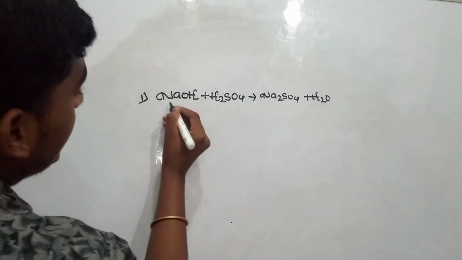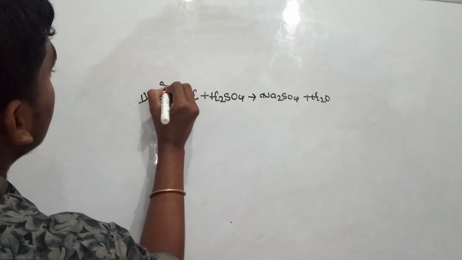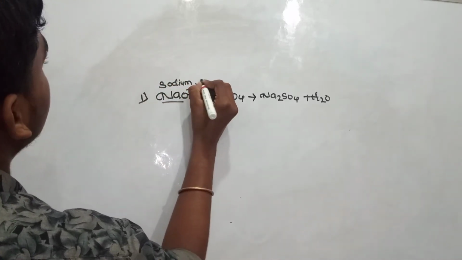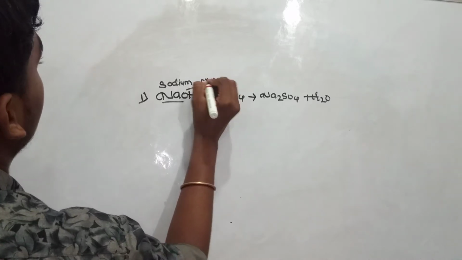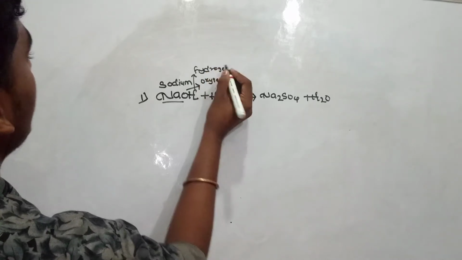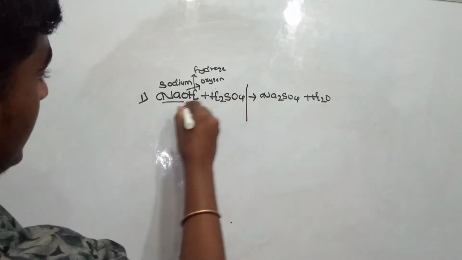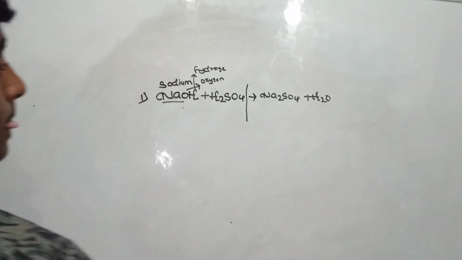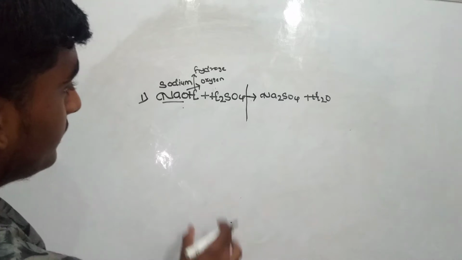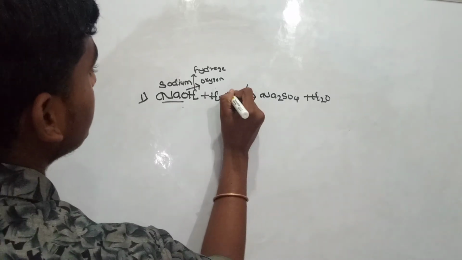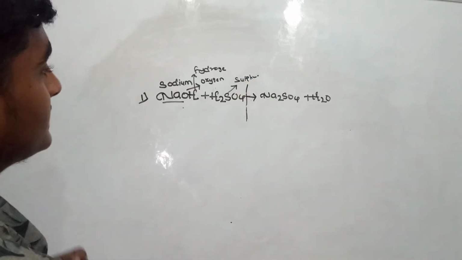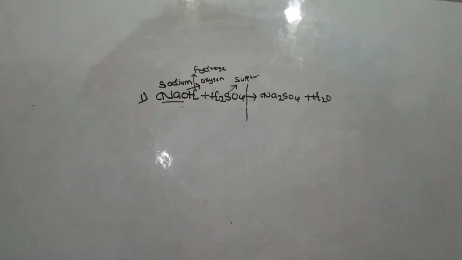So the first one, Na, is nothing but sodium. O is oxygen, H is hydrogen, and here also the same. This is the reactant side and this one is the product side, because the yields sign is the border between reactants and products. This one is sulfur, and on this side also the same. Na is sodium, O is oxygen, H is hydrogen, and S is sulfur.